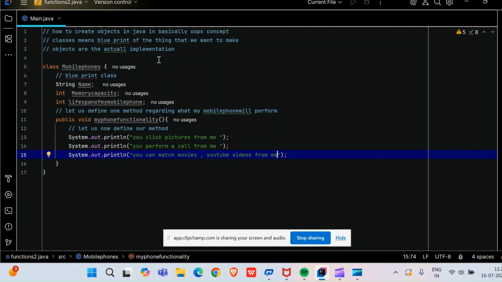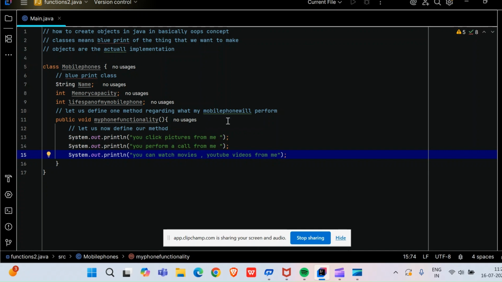Okay, so friends, I have made the blueprint class, defined by me. Who is me? I am the user. I want a class something like this, a mobile phone class. If you observe carefully, I'm in IntelliJ IDEA, and something is showing here: no usage, no usage, no usage. What is the meaning of that?